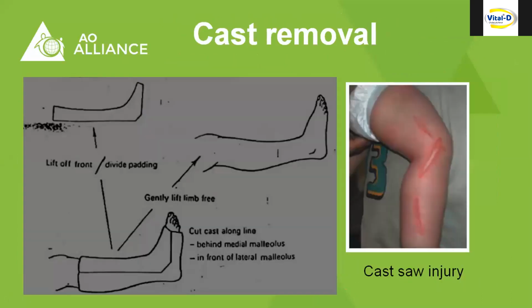At the time of cast removal, at first we have to assure our patient that it will cause no harm to him, and follow a line which is not over the bony prominences. By cutting the plaster, we have to lift up the front part of the plaster and divide the padding. The limb should be freed from the plaster very gently. If we fail to ensure adequate use of the cast saw, injury can occur.